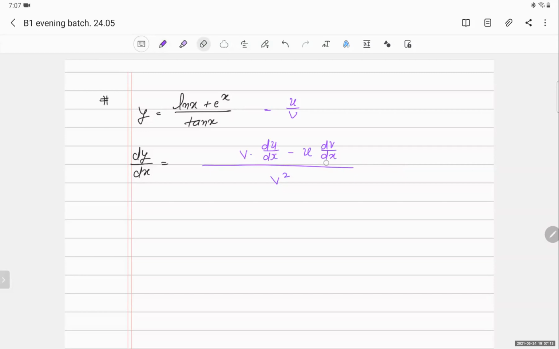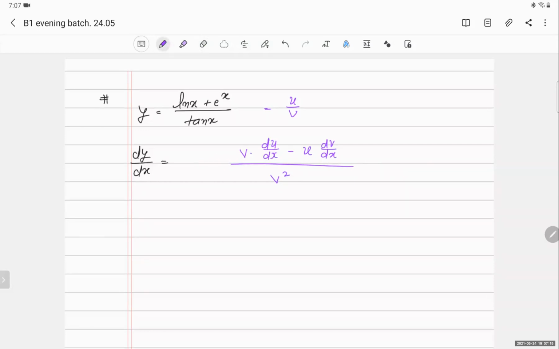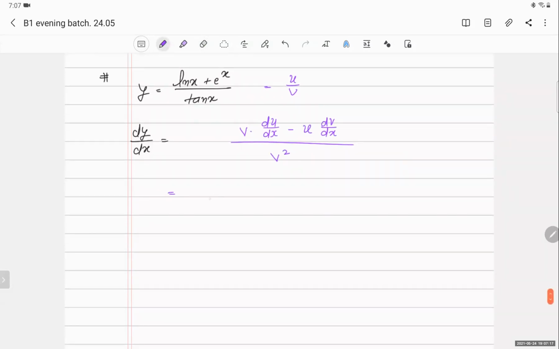Now you can put all the things in the formula. v square, that means 10x squared, I will put 10x here. d by dx of ln x plus e to the power x, minus what is u? u is ln x plus e to the power x, and d by dx of 10x.